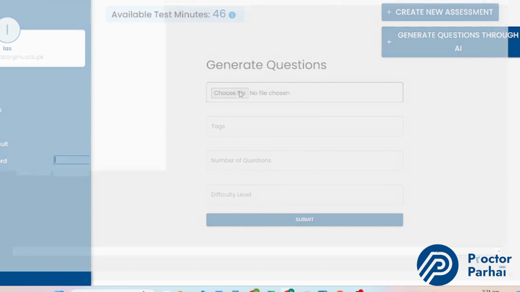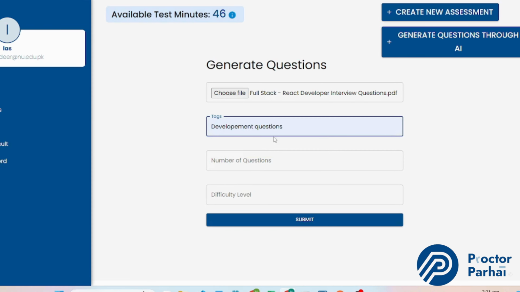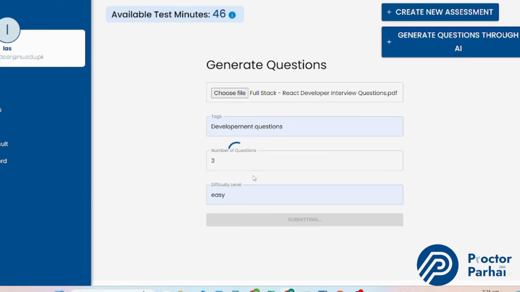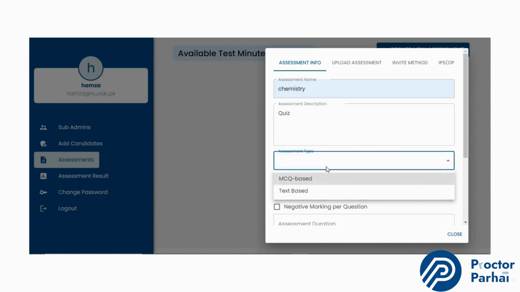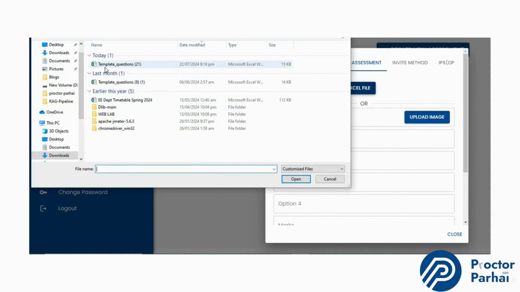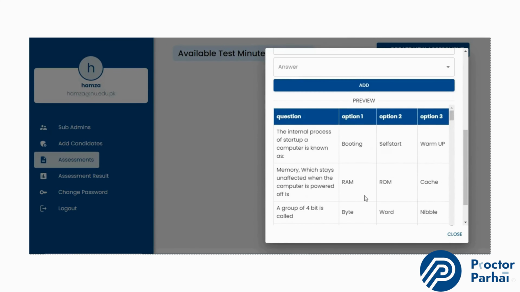We've also implemented a large language model for AI-driven question generation, creating questions based on topics and user levels set by admins. ProctorParhai supports various question types, including multiple choice, short answers, image-based questions, and essays.